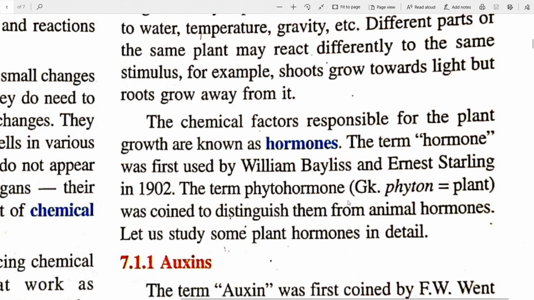So phytohormone literally means plant hormone. The hormones that we will be reading about today are exclusively phytohormones.